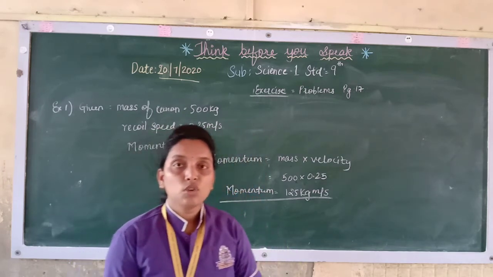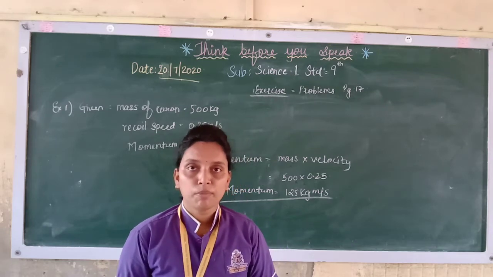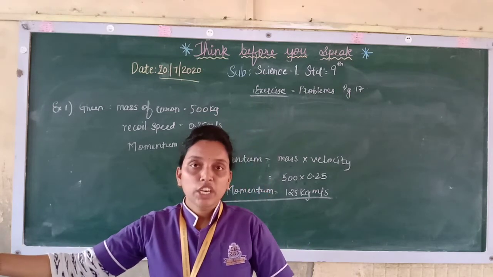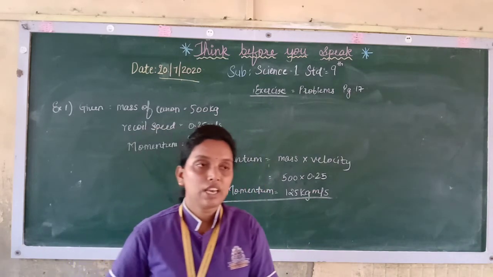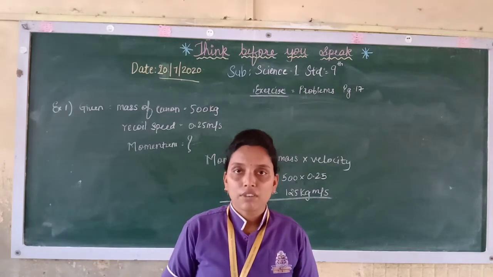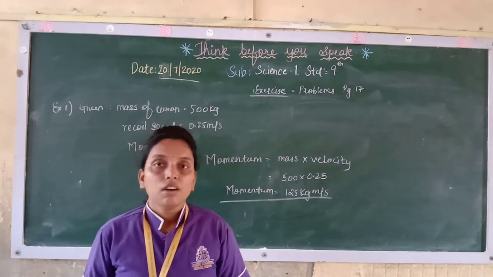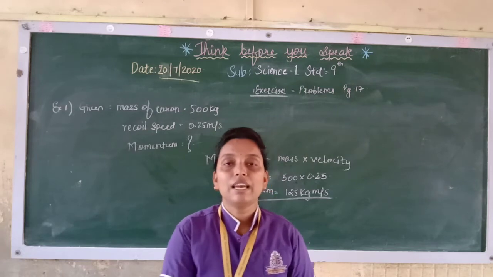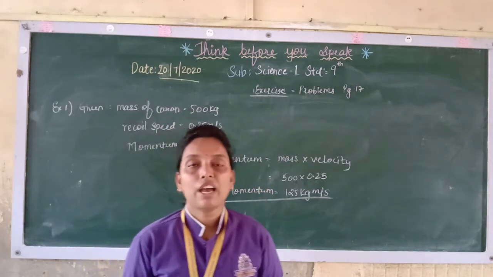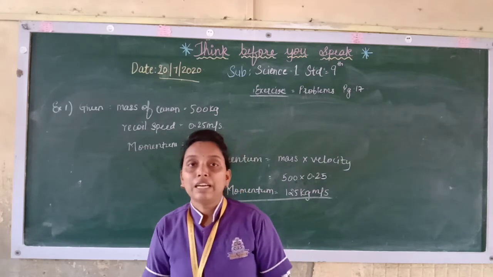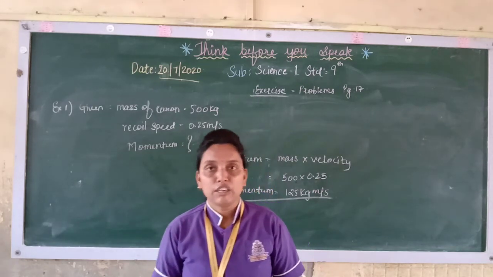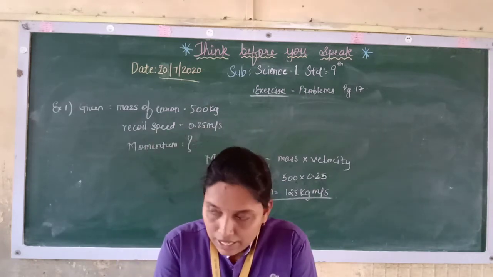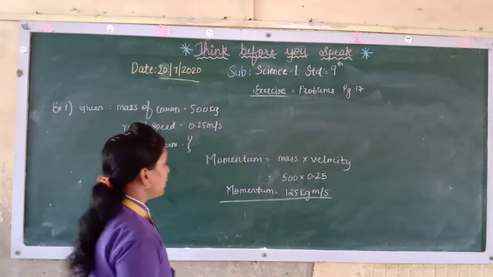Displacement means what? When you are doing some change in your movement. If you are at one place, you have changed your position and you have gone to the second place. So there is a distance which you have traveled, and that is a displacement. But if you are starting from one point and coming again to the same point, then your displacement will become zero, as if you are running in a circle and coming to the initial point from where you started. So there your displacement becomes zero. Now we will see this example of an athlete.